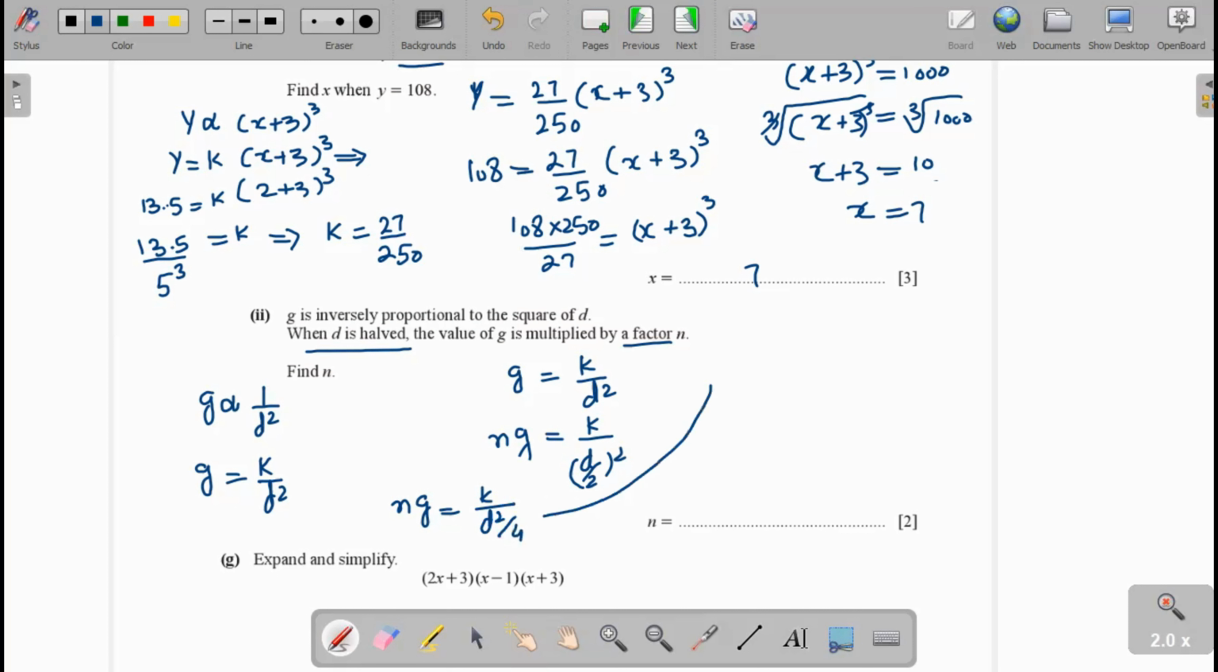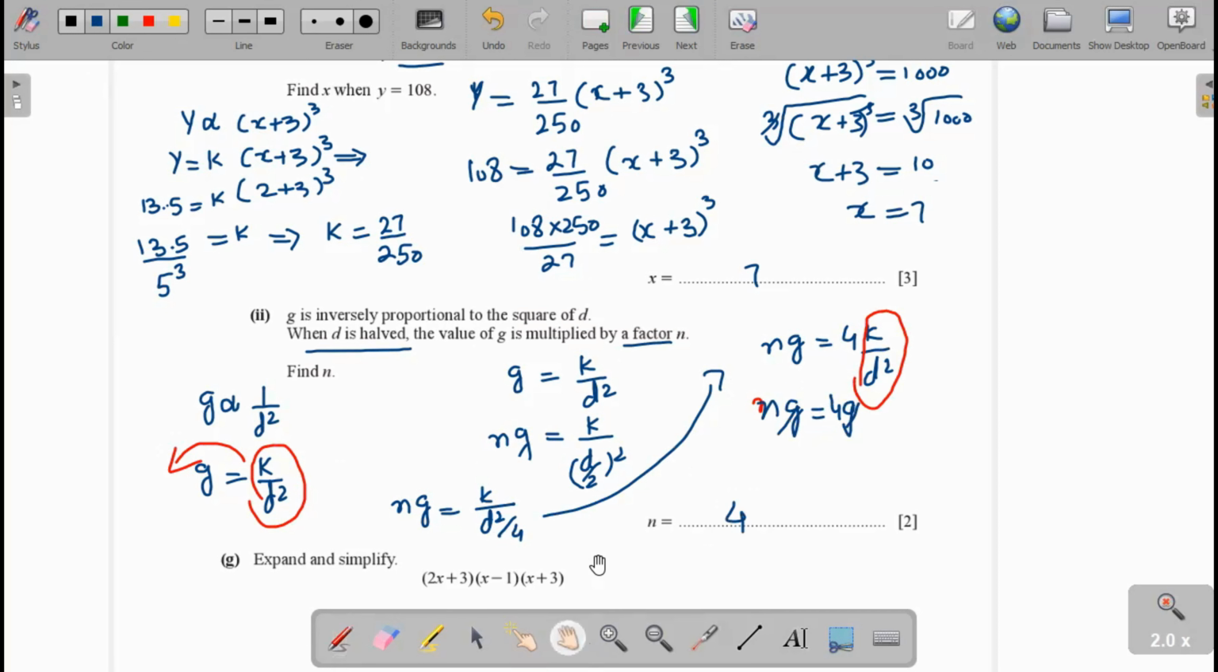Now this value ng will be equal to 4k over d square. You see that this is k over d square, and this is also k over d square. The value of k over d square is g. We write it as ng equal to 4g. G will be cancelled and equal to 4 is the answer.